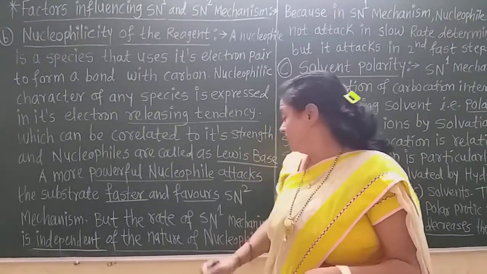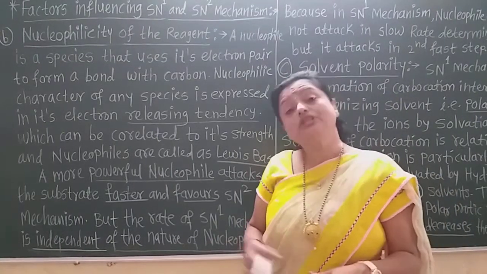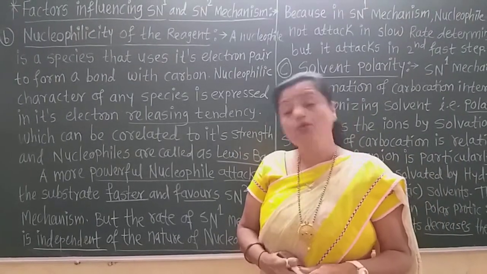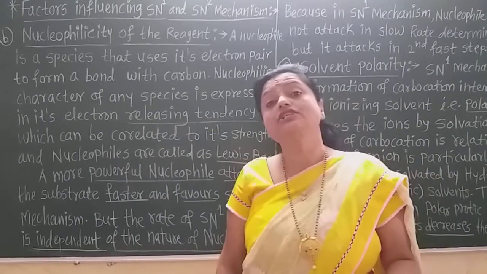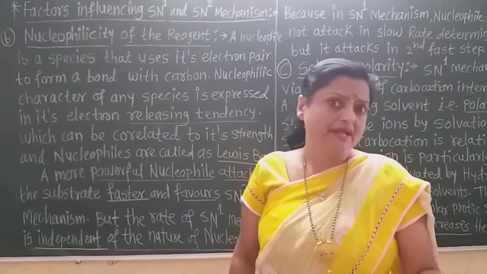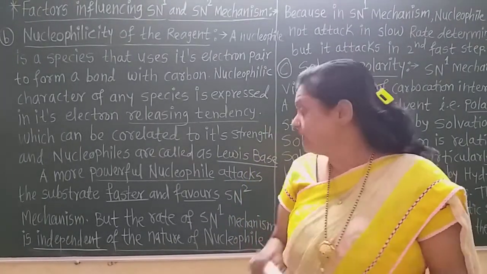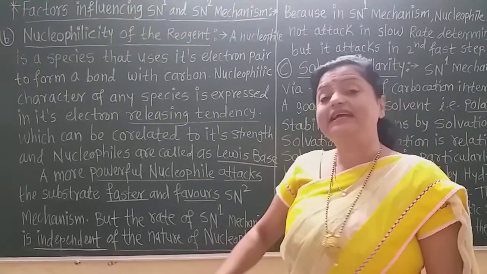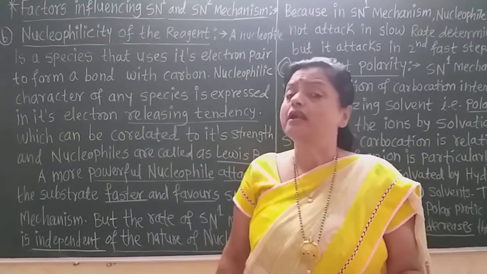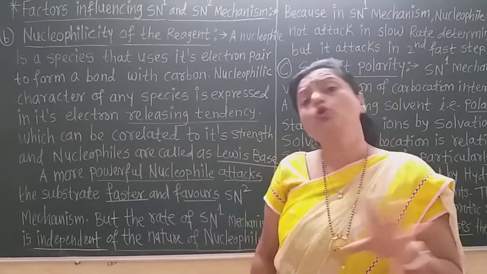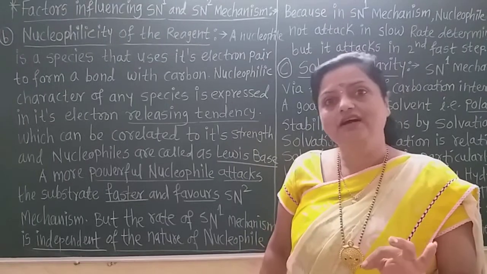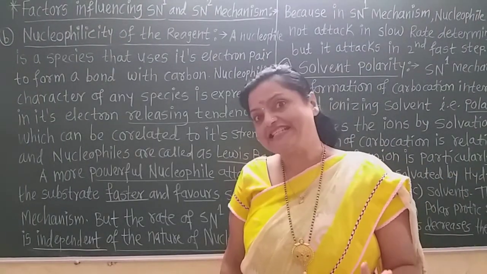That is, the rate of the SN1 mechanism is independent of the nature of the nucleophile. Why? Because in the SN1 mechanism, the nucleophile attacks the carbocation in the fast step, and this is not the rate determining step, and therefore the rate of the SN1 mechanism is independent of the nature of the nucleophile. It may be stronger or weaker, that has no effect on the SN1 mechanism, because the nucleophile attacks in a fast step.